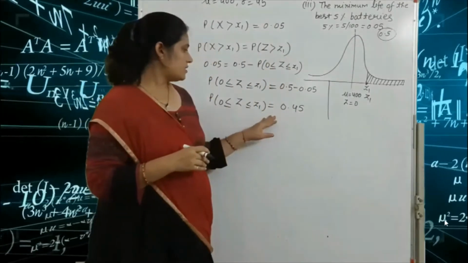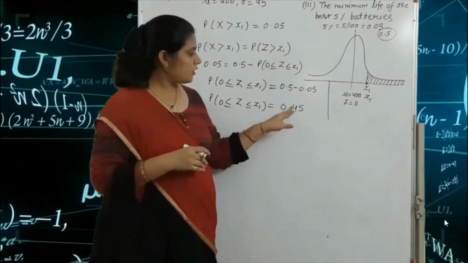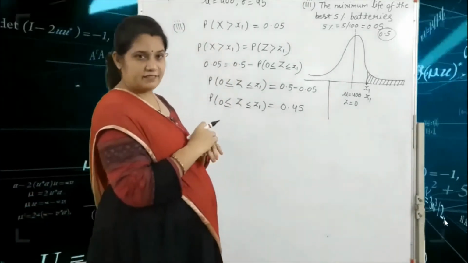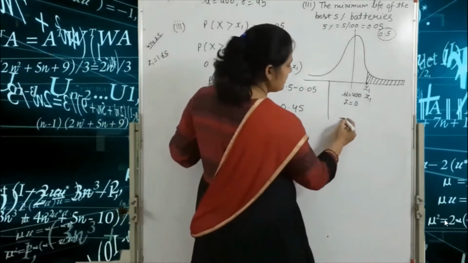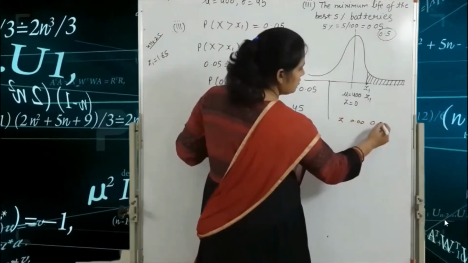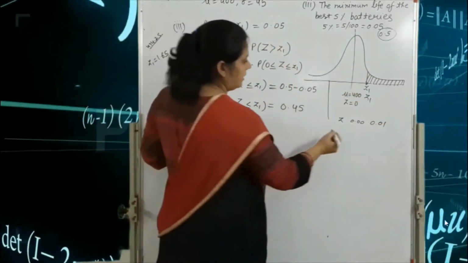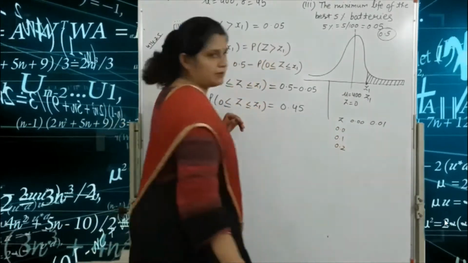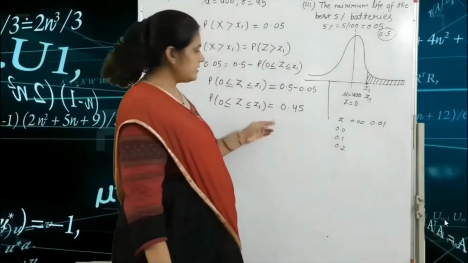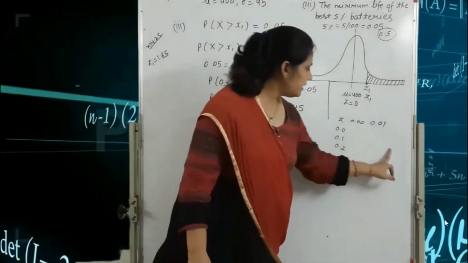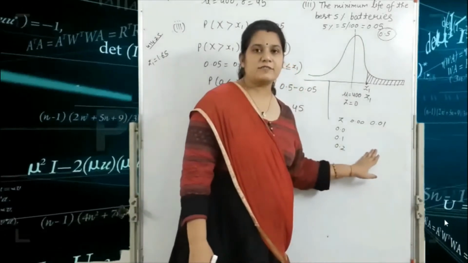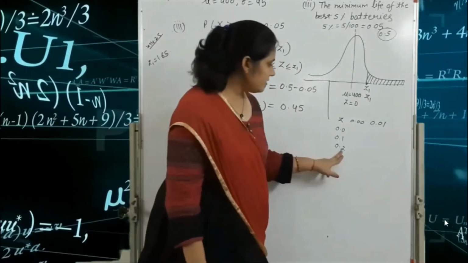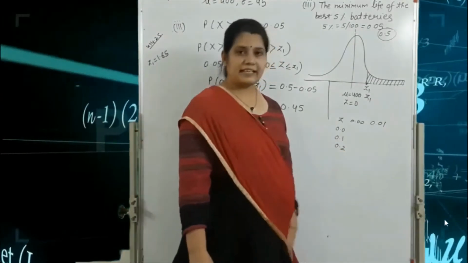First we find the 0.45 value in the z table. For example, the z table has columns 0.00, 0.01 up to 0.09, and rows 0.0, 0.1, 0.2 and so on. So we find 0.45 in the body of the table, and according to it we find the first and second decimal places.